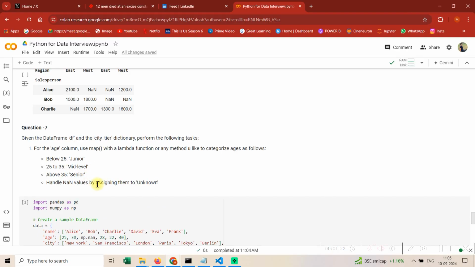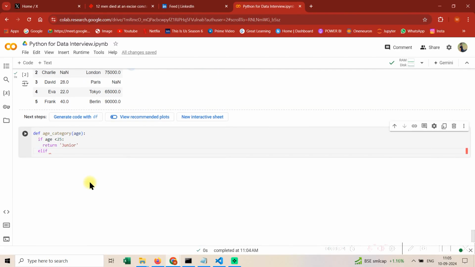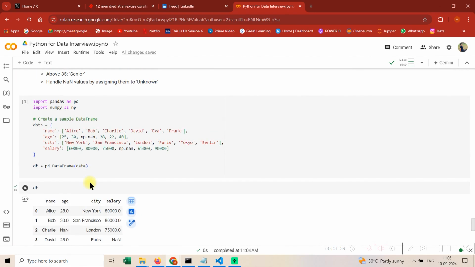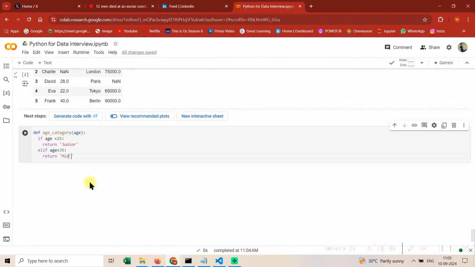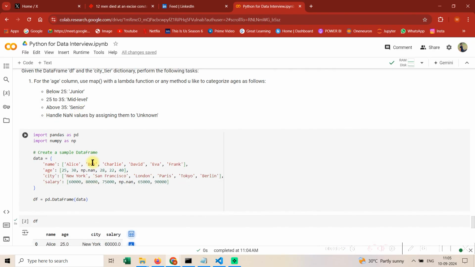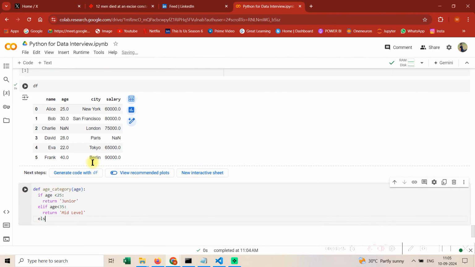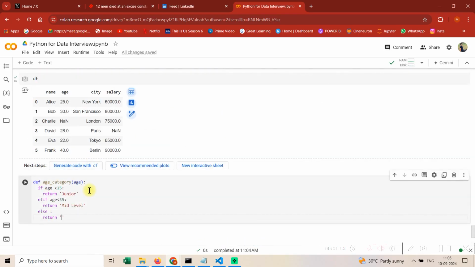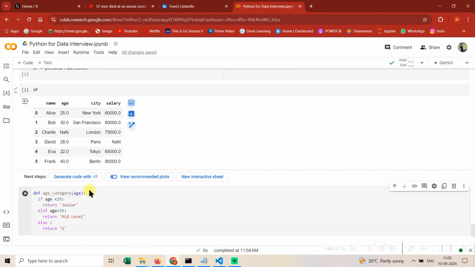It's saying 25 to 35, so let's put it this way: if age is under 35, then it should return mid-level, and otherwise it should return senior.